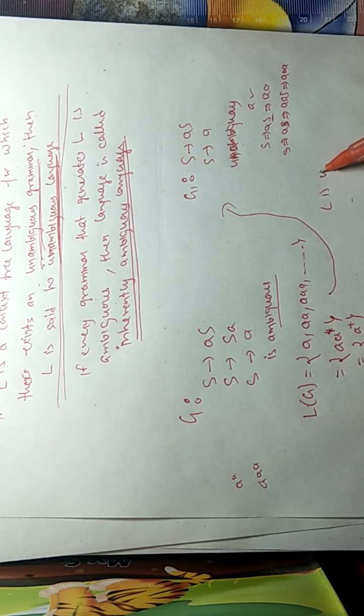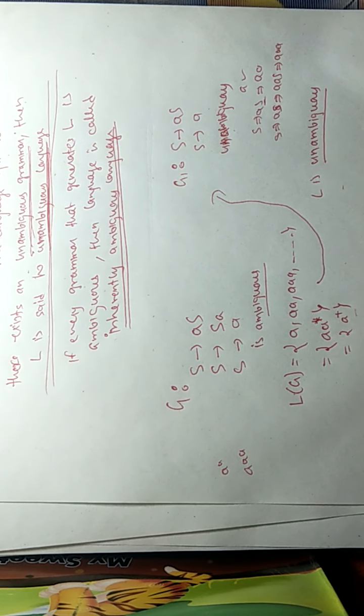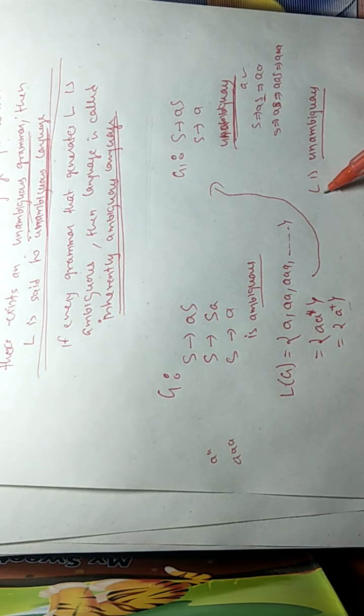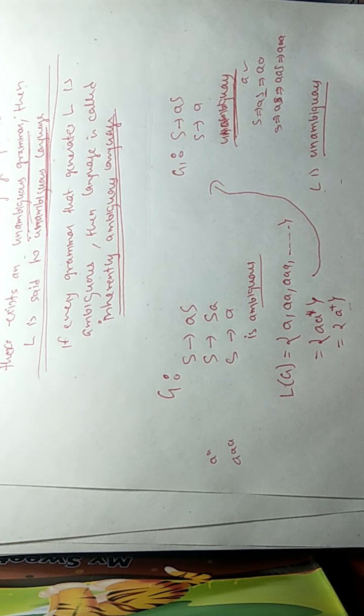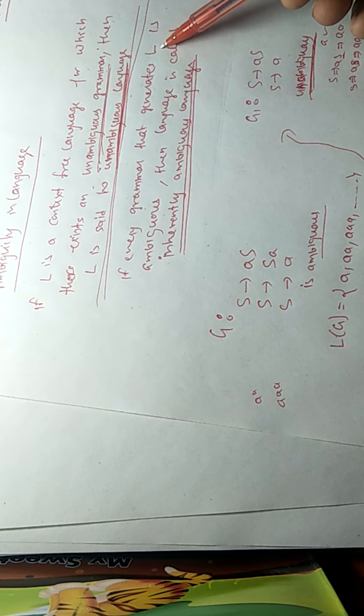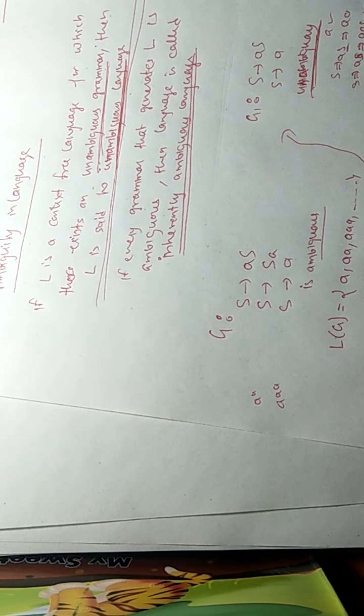So L is unambiguous, and you can see that for a particular language there may be more than one grammar, and if there exists any one that is an unambiguous grammar for that language, then L is unambiguous. Other way we can say that if every grammar, there are many grammars possible for L and every grammar is ambiguous, it means that there is no way to write an unambiguous grammar for that particular language, then L is called inherently ambiguous. Let us look at inherently ambiguous now.